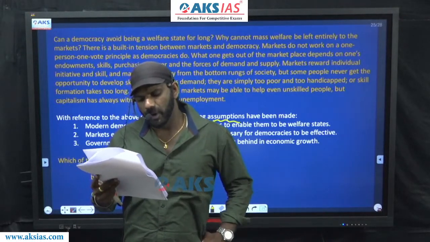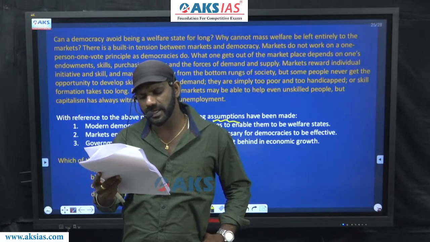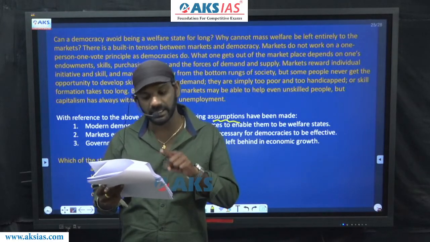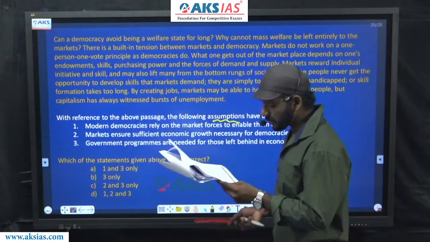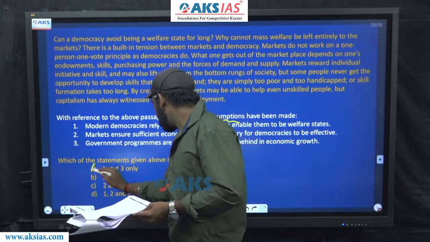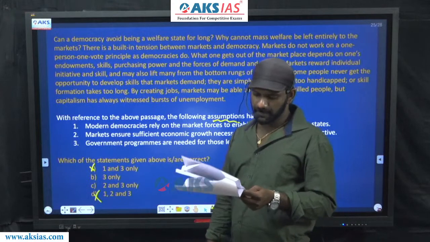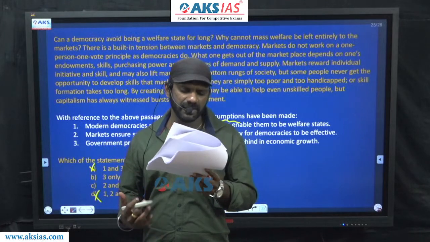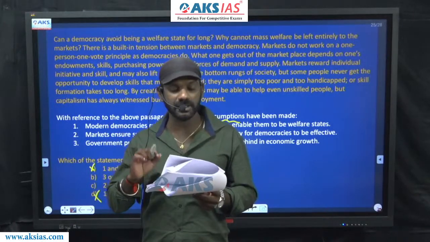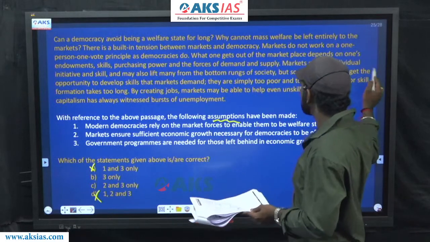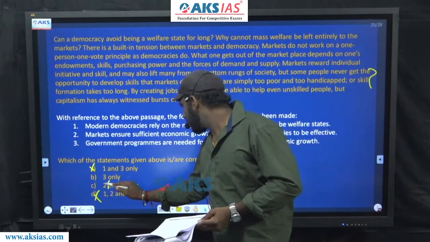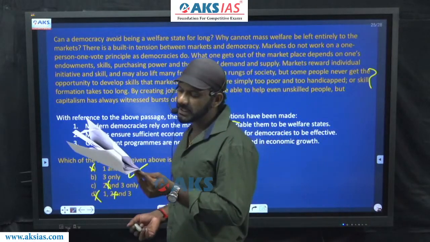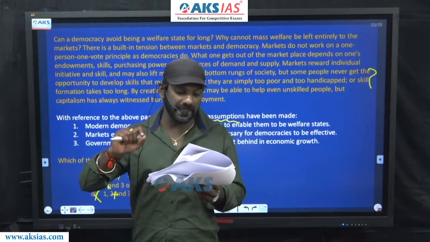Come to one. Modern democracies rely on the market forces to enable them to reach the welfare stage. This is not based on the details given there in the last sentence. One must be eliminated. Based on that, A is gone, D is also gone. Come to 2. Markets ensure sufficient economic growth necessary for democracies to be effective. This is also not a part of the details given there in the last sentence of the passage. 2 also should not be considered, eliminated. The only option left is option B. Come to B. Government programs are needed for those left behind in economic growth.